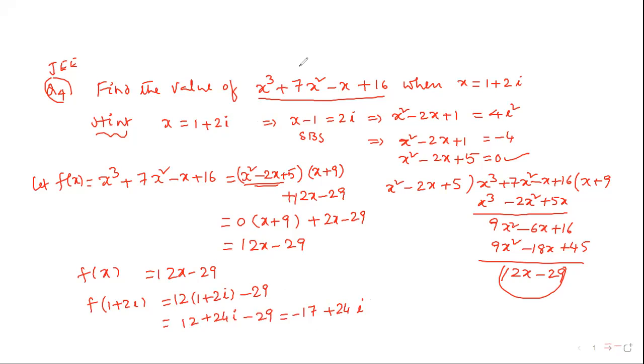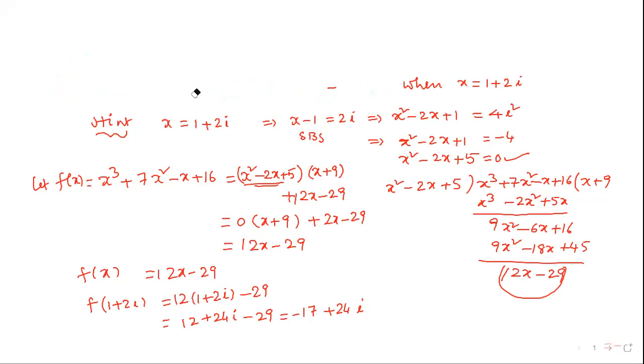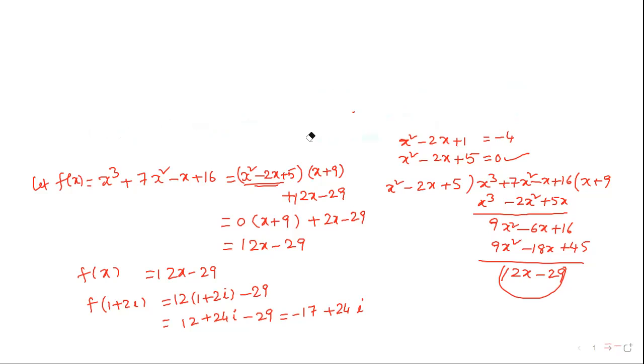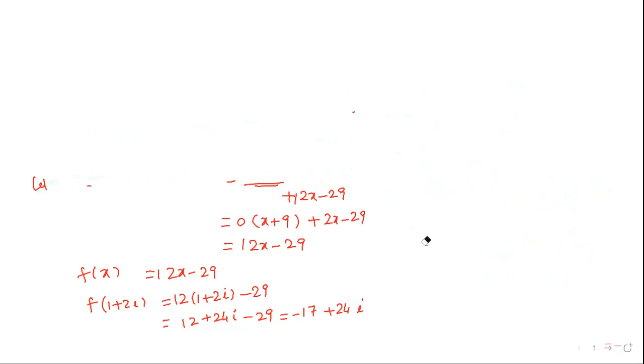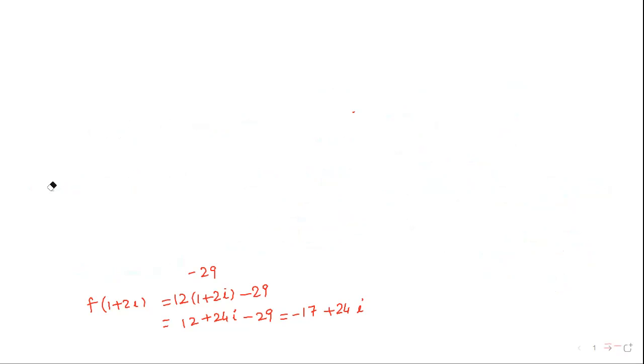Is it clear, everyone? Right. Everyone see.